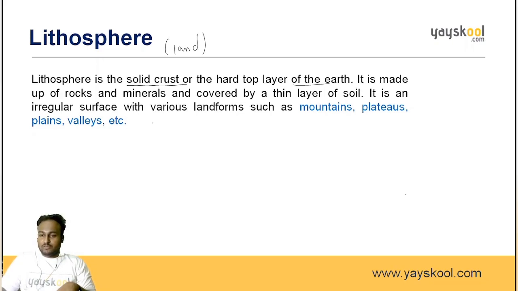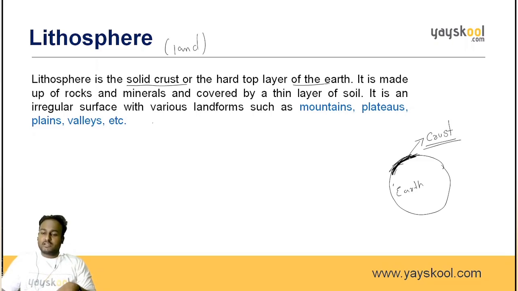You all know earth has different layers, like crust and mantle. The topmost layer, where we all live, where the continents and the oceans are present, is known as crust.